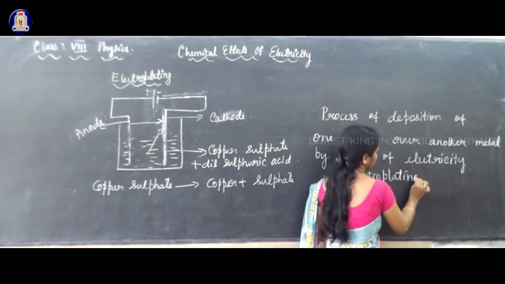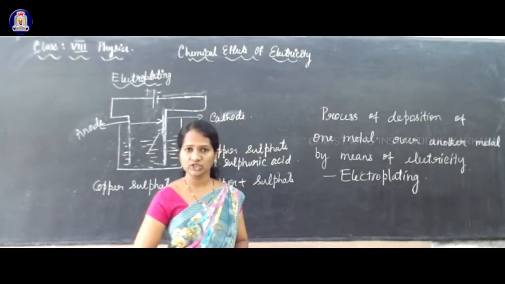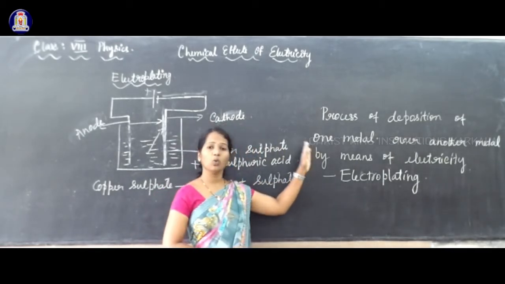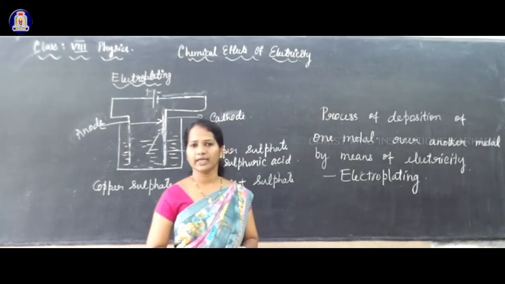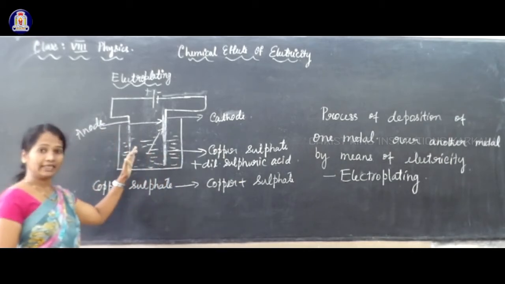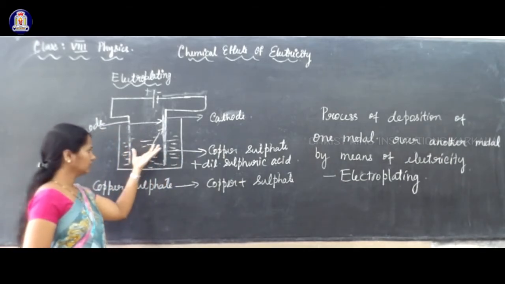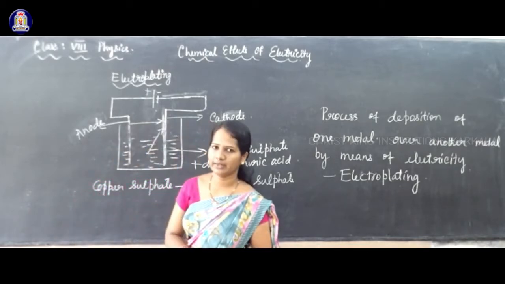Electroplating is the process of deposition of one metal over another metal by means of electricity. So I will explain this once again. For example, I have taken the deposition of copper metal.